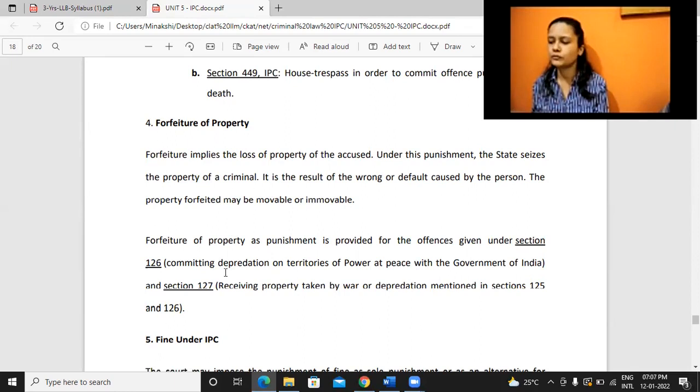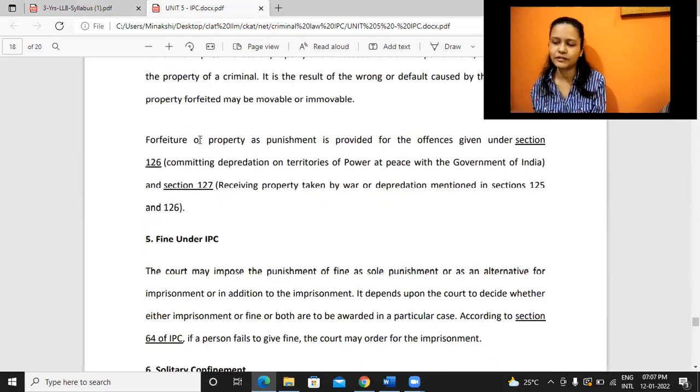So in case of forfeiture, his property may be taken because he has done something using those properties of his. So it would be seized by the government as well. So there are these provisions 126, 127, 125. These are where this punishment is given.